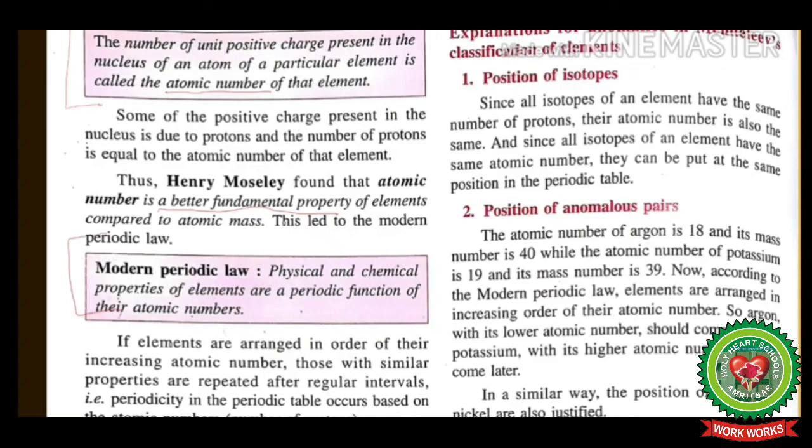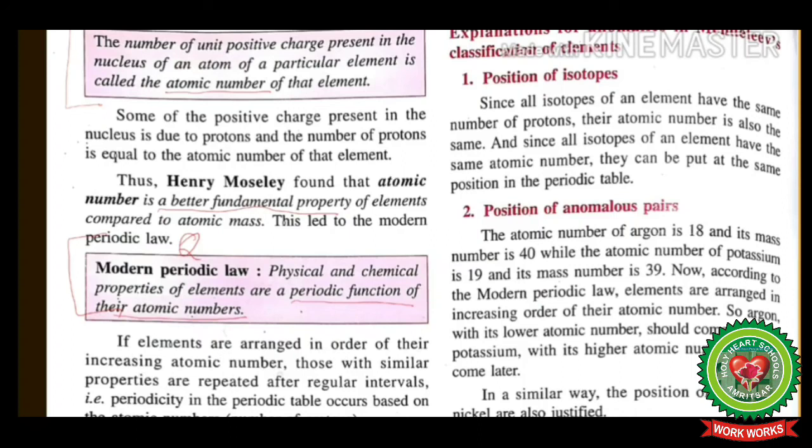Modern periodic law states that physical and chemical properties of elements are a periodic function of their atomic numbers. So you can get a question here that state the modern periodic law. So what does modern periodic law state? It states that physical and chemical properties of elements are a periodic function of their atomic numbers.